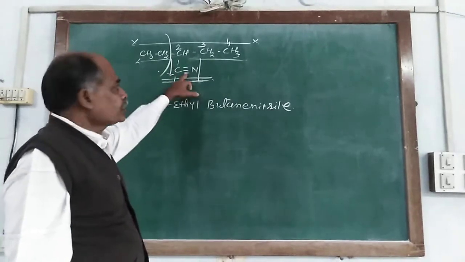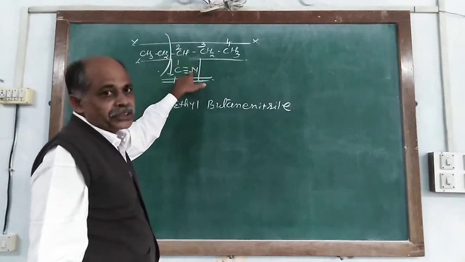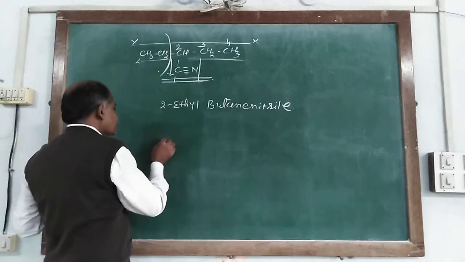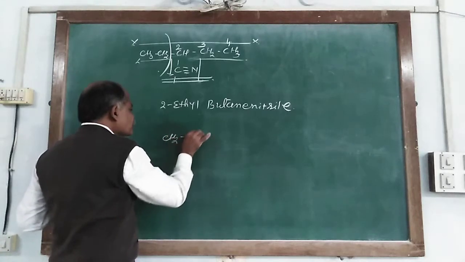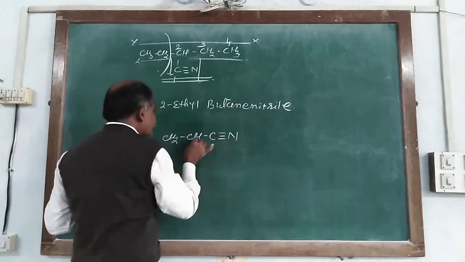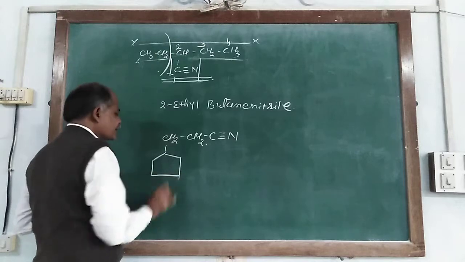You can make a mistake when the structural formula is given in this way. Now it is CH2, CH, C triple bond N, and here CH2, and it is located here.